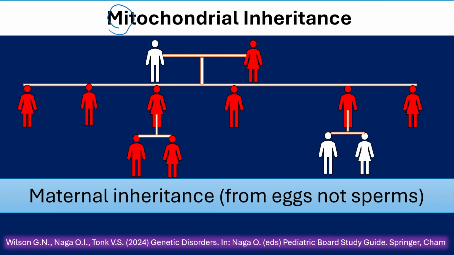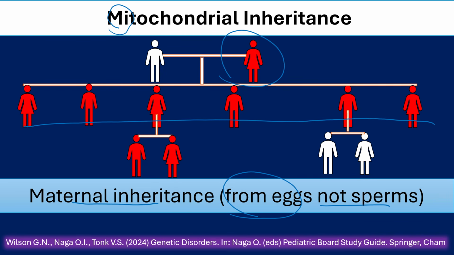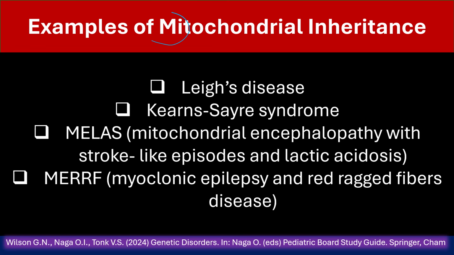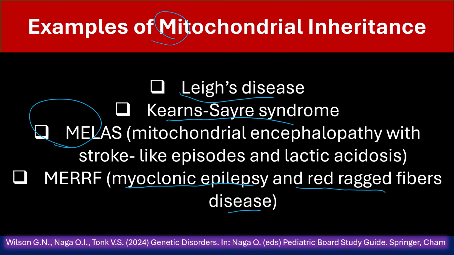Mitochondrial inheritance is maternal inheritance, transmitted from eggs, not sperm. So the affected female will transmit the disease to all her offspring, while this male is not transmitting the disease to his offspring, while this female again is transmitting this disease to all her offspring. Examples of mitochondrial inheritance: Leigh disease, Kearns-Sayre syndrome, MELAS syndrome, myoclonic epilepsy, and ragged red fibers disease.